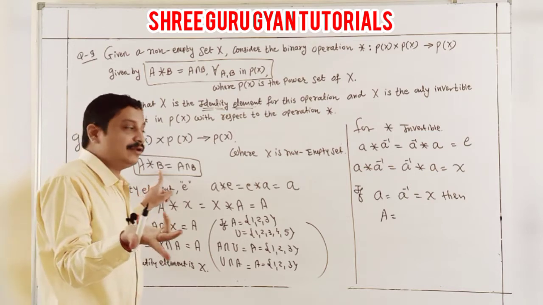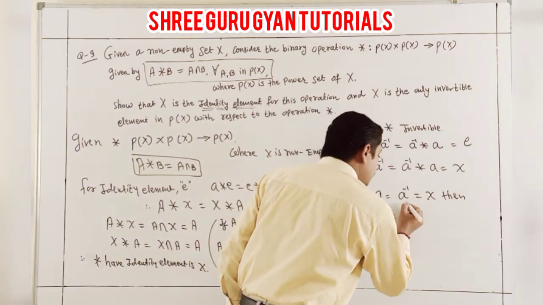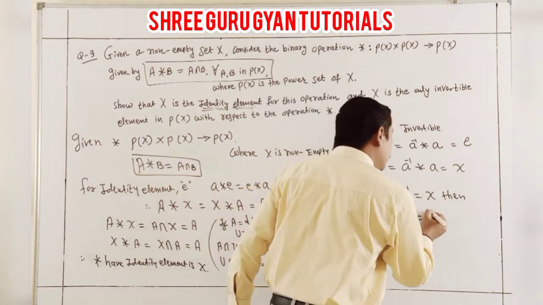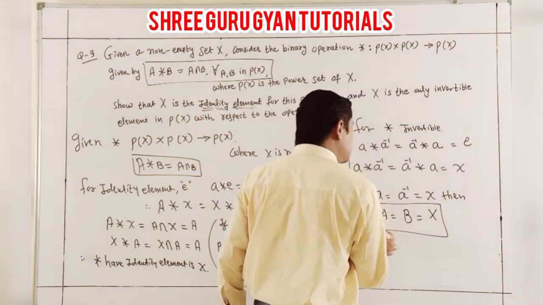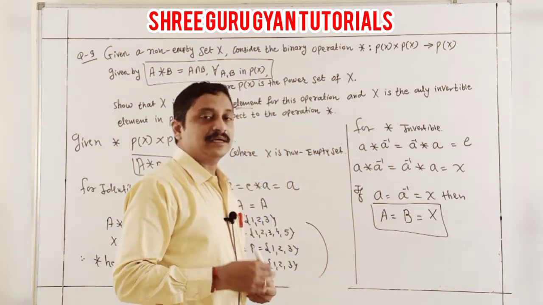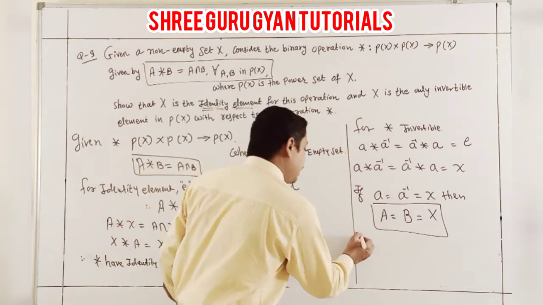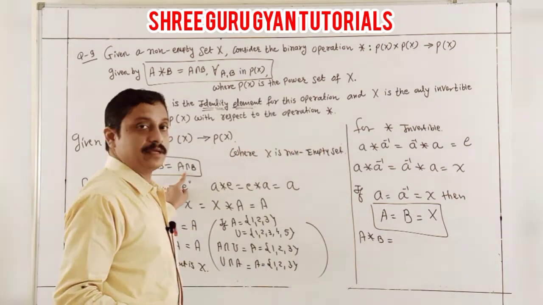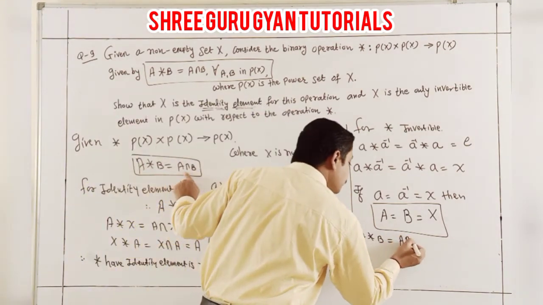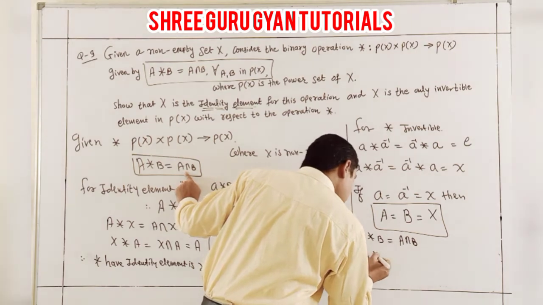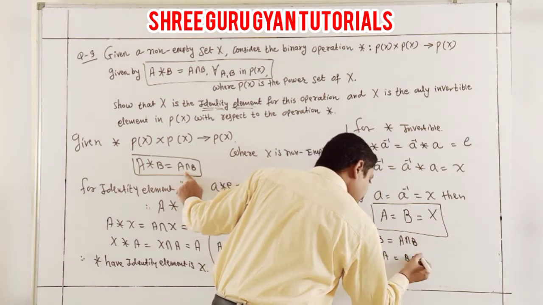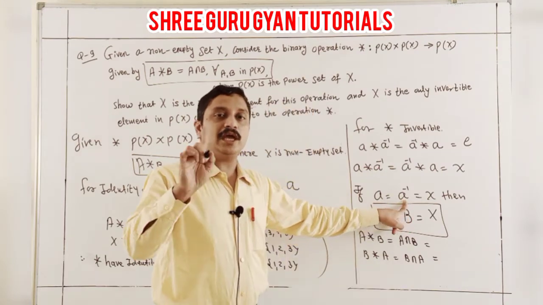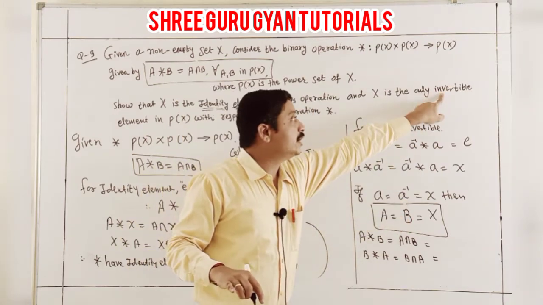Either A inverse as you like, students. So here that is your B and X is our identity. If these three are equal, then we can say here A binary B, look at that, A binary B, A intersection B, and same as B binary A, B intersection A. Students, here B is considered one of the A inverse, the invertible value.